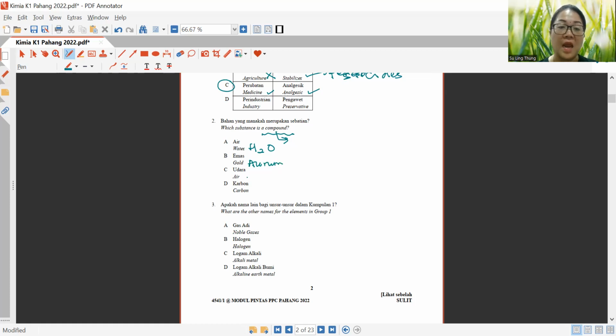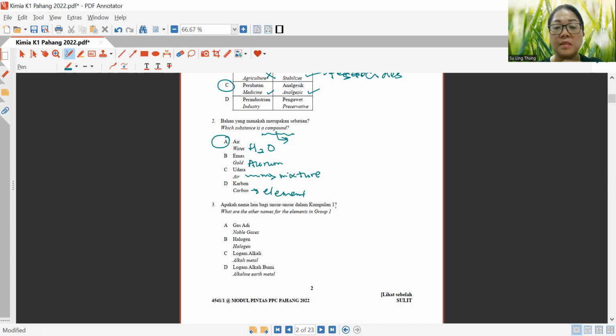In air, we have basically so many types of particles around us. So this is a mixture. It's not a compound. So don't get confused between a mixture and a compound. And carbon is an element because it's single on its own. So that is why this answer is A.